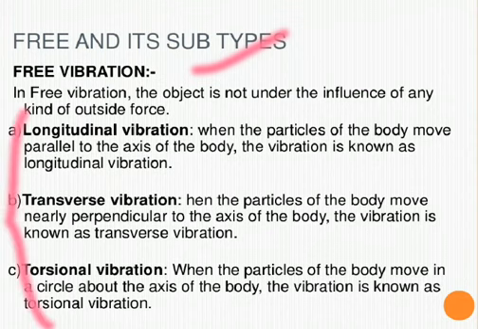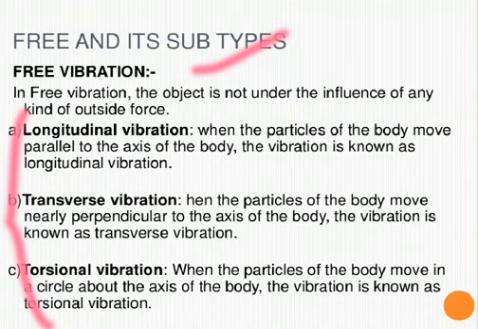So what is longitudinal vibration? When the particles of the body move parallel to the axis of the body, the vibration is known as longitudinal vibration. Whereas when the particles move nearly perpendicular to the axis of the body, the vibration is known as transverse vibration. If the particle moves parallel, it is longitudinal. If it moves perpendicular, it is transverse.